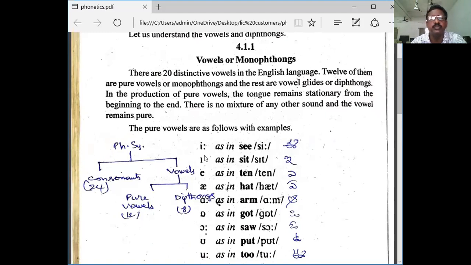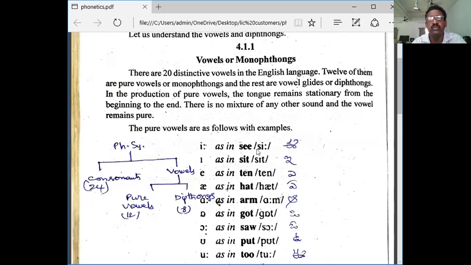Observe here: I and two dots. This is the pronunciation as in 'see'. The symbol is 'i' with two dots. This is the symbol. Can you follow, all of you?